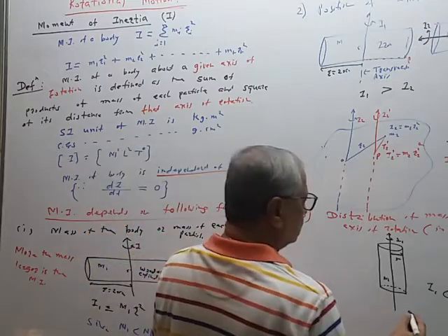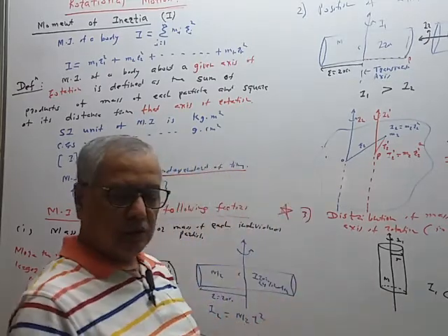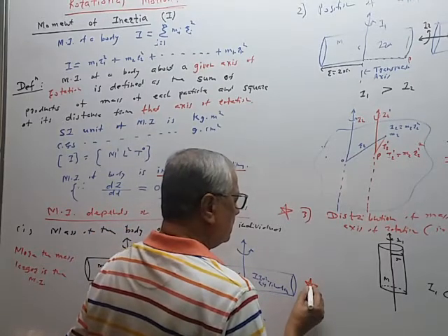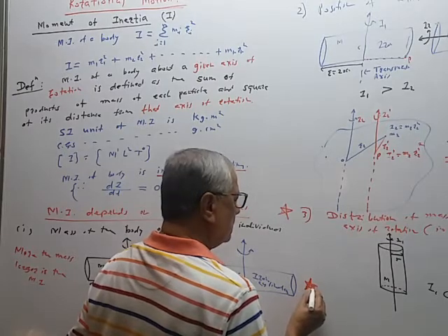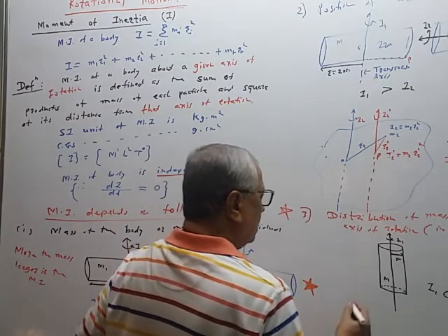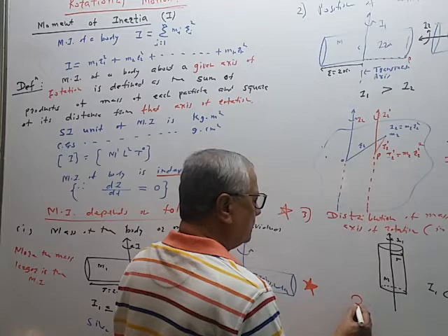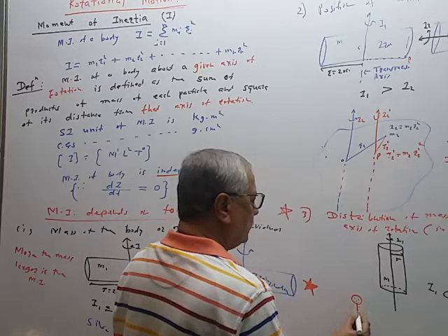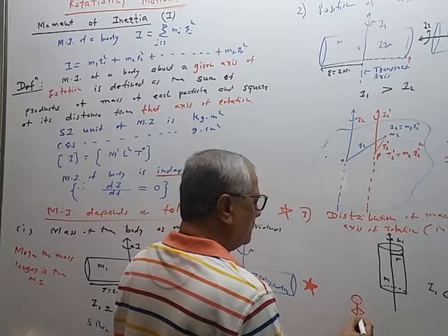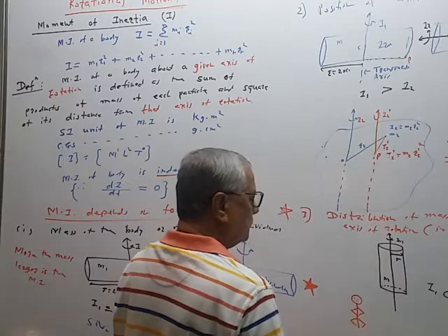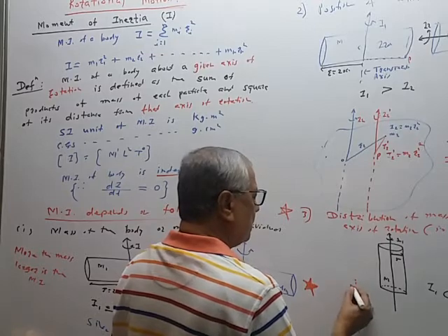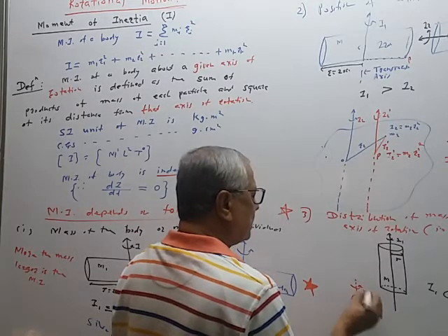The best example of this can be given. Suppose this is a dancer. We will use this example many times. When the dancer spins about the vertical axis passing through its head, its moment of inertia is I1.